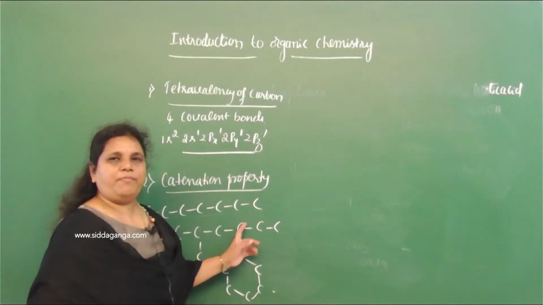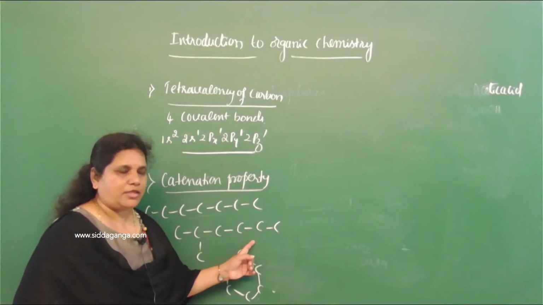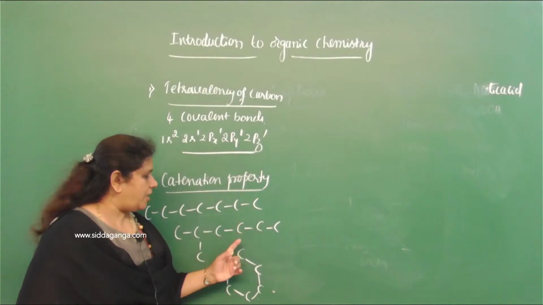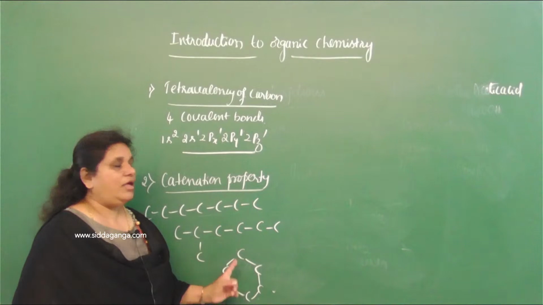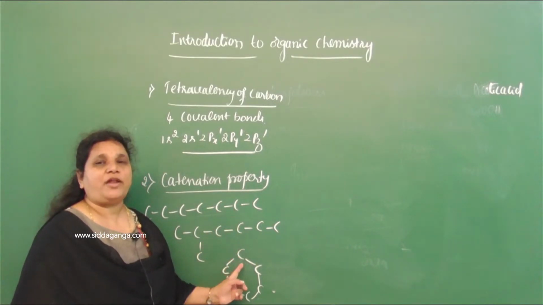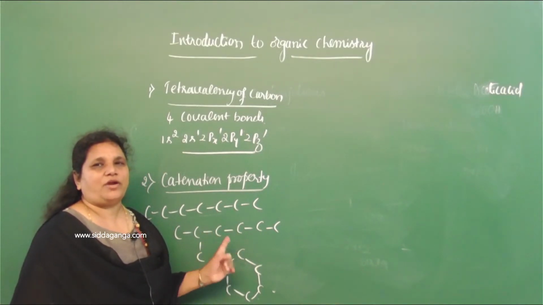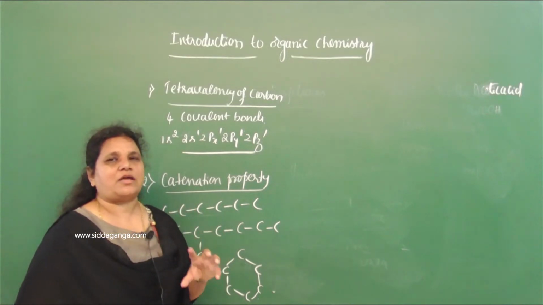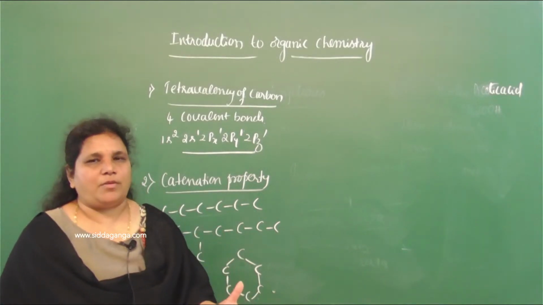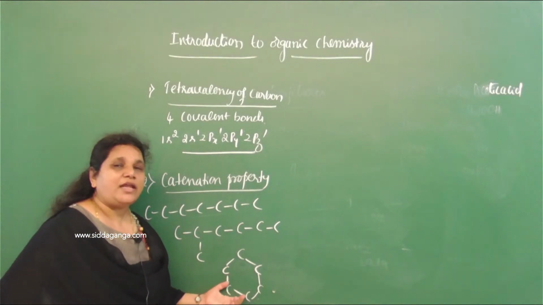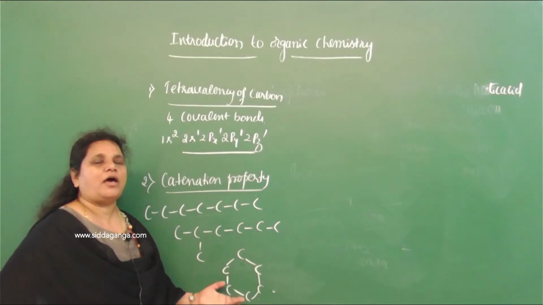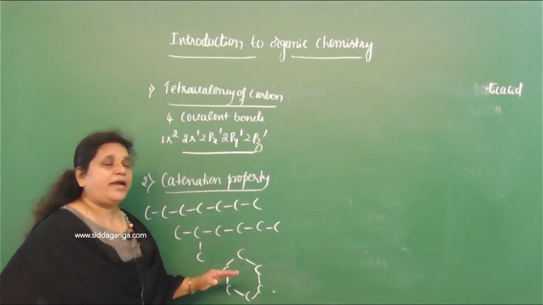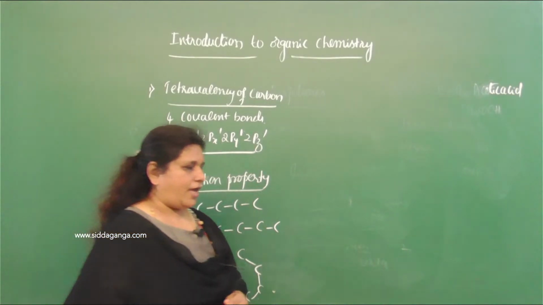So because of this reason, the number of organic compounds far exceeds the total number of inorganic compounds. Cyclic compounds are not found in inorganic compounds, but organic compounds ಅಲ್ಲಿ cyclic compounds ಇರುತ್ತೆ, aromatic, alicyclic ಅಂತ ಹೇಳ್ತೀವಿ. ಯಾಕೆ ಆ category ಇದೆ organic compounds ಅಲ್ಲಿ ಅಂದ್ರೆ because of catenation property.